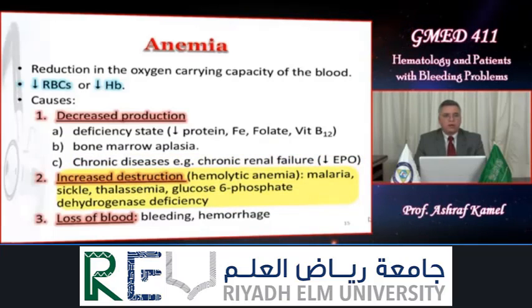Second cause, increased destruction or hemolysis, hemolytic anemia, like we see in malaria, sickle cell disease, thalassemia, glucose 6-phosphate dehydrogenase enzyme deficiency. Third, loss of blood as a result of bleeding, hemorrhage, whether acute or chronic.